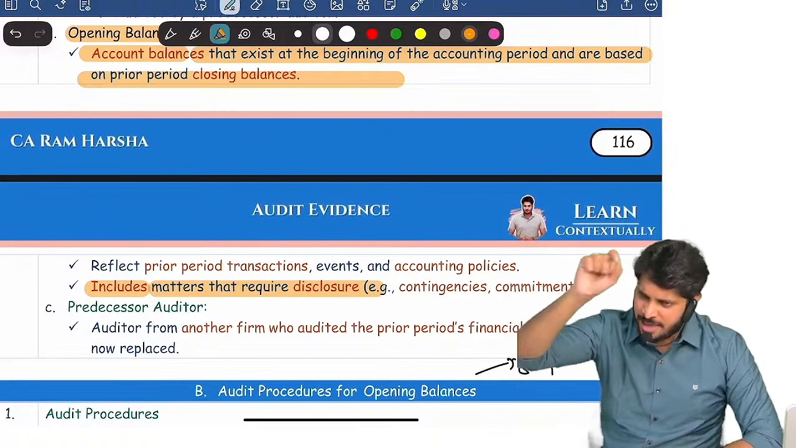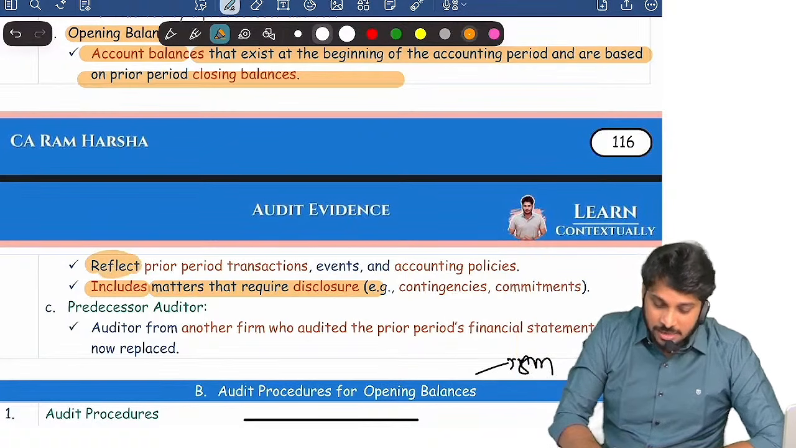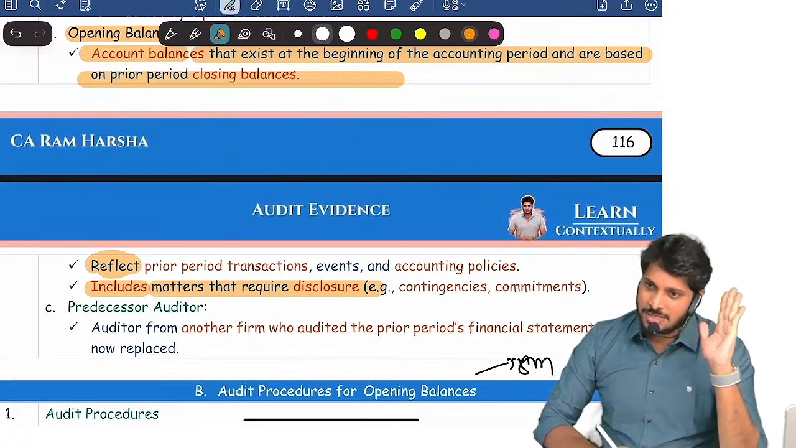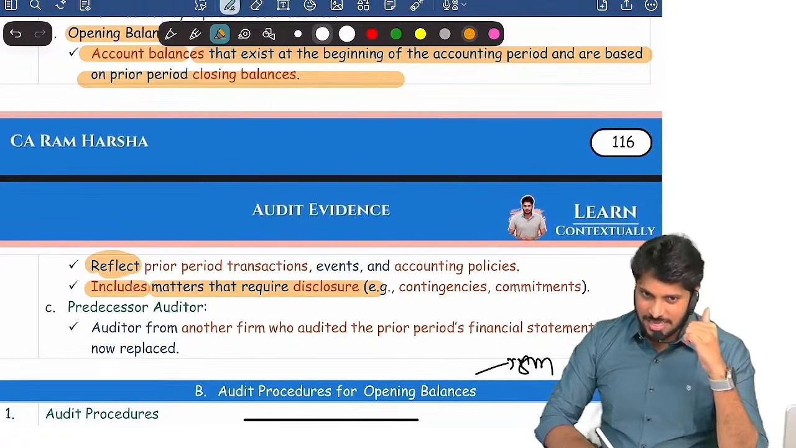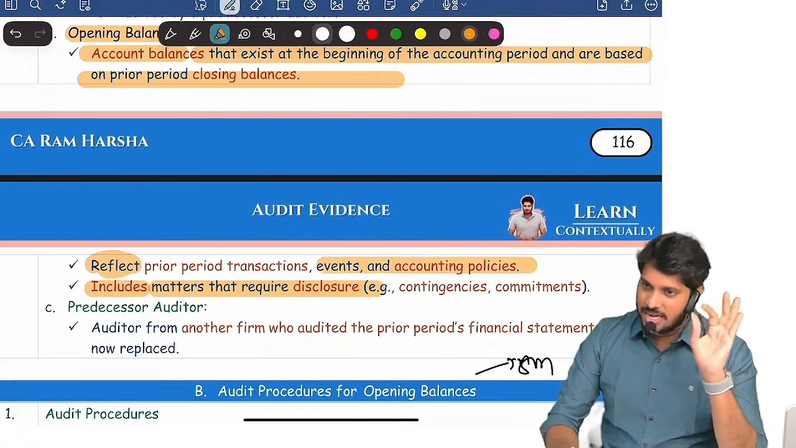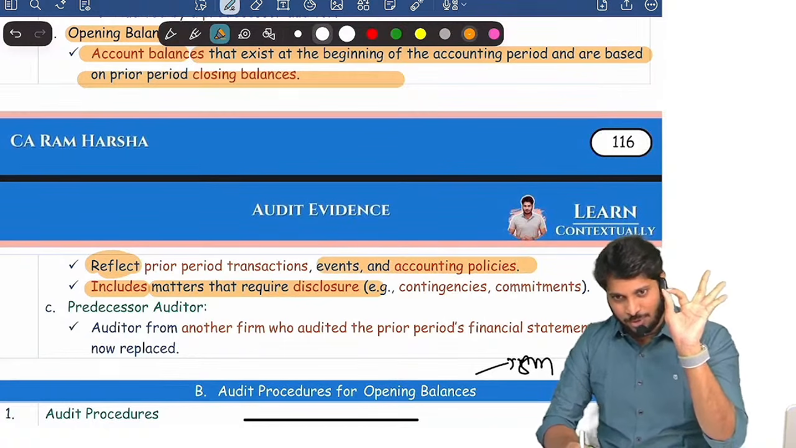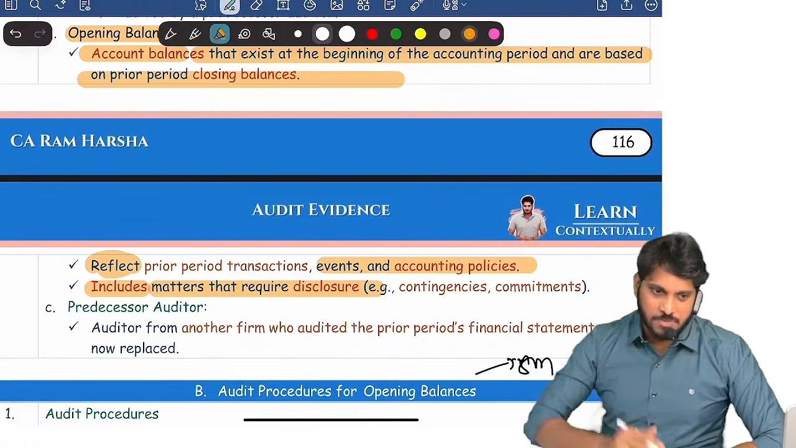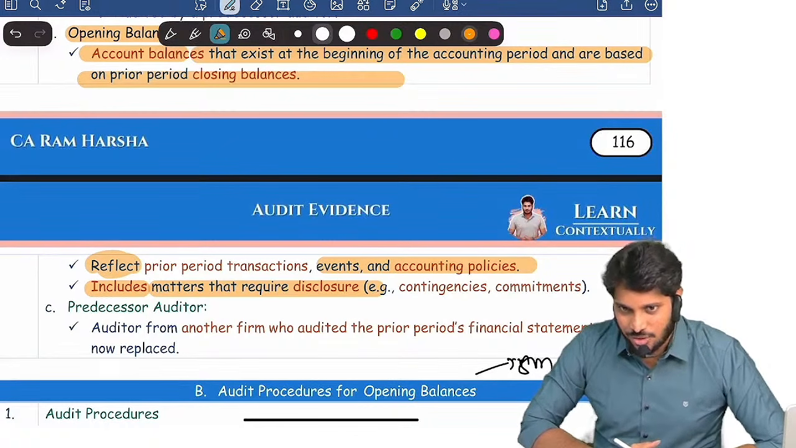Are you clear? Further, what do opening balances reflect? They just reflect last year's business. Last year's business means what? Last year's transactions, last year's balances, last year's accounting policies. All these three put together is nothing but today's opening balance. That's it. Over. 510 standard is over. Easy or not?